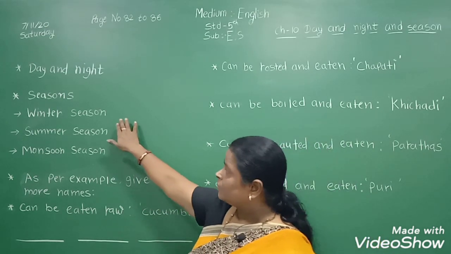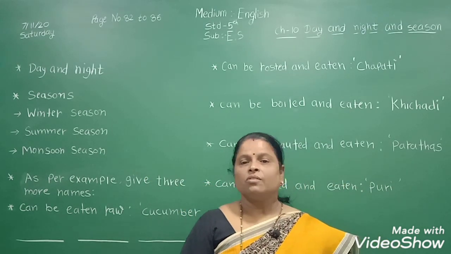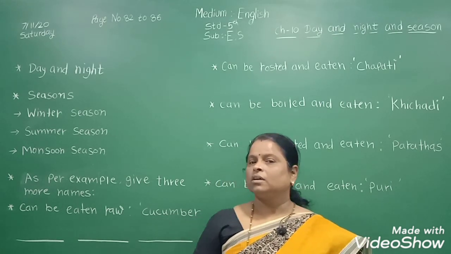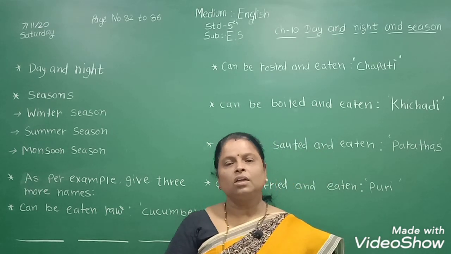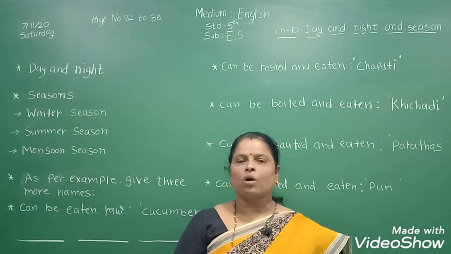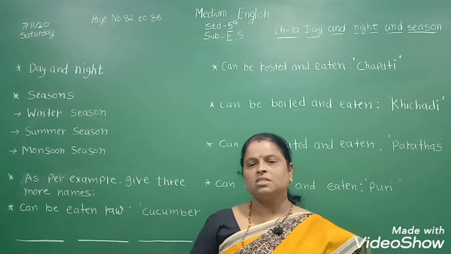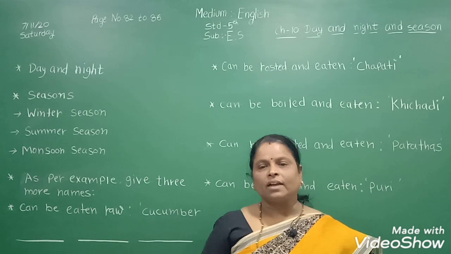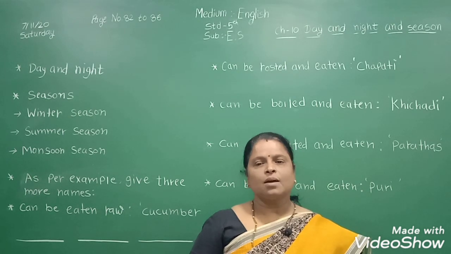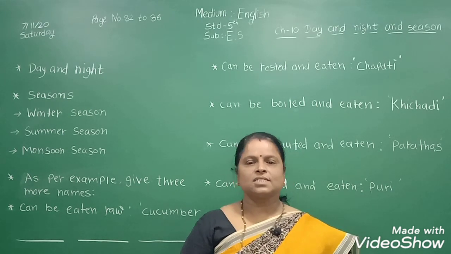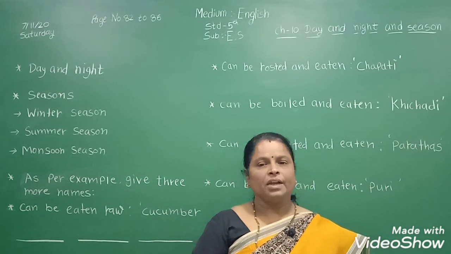Now first is winter season. Winter season is the coldest time of the year. It is cold and misty almost throughout the day, especially during morning and evening. Cold, dry air blows in this season. We wear sweaters, gloves, etc. to keep ourselves warm. Sometimes when it is extremely cold, we also light a fire or use room heaters to keep warm.